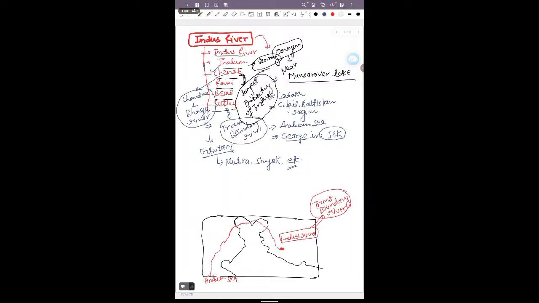In India, there are 3 transboundary rivers: the first is the Indus, the second is the Satluj, and the third is the Brahmaputra, because all 3 originate beyond the Himalayan mountain system.